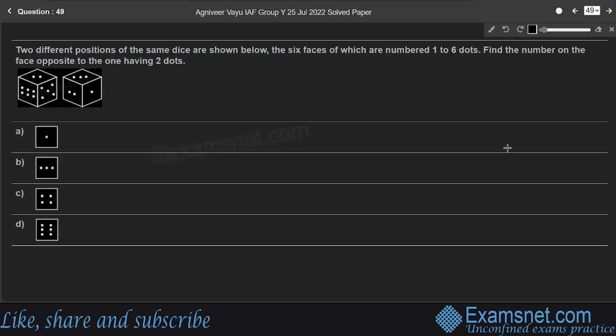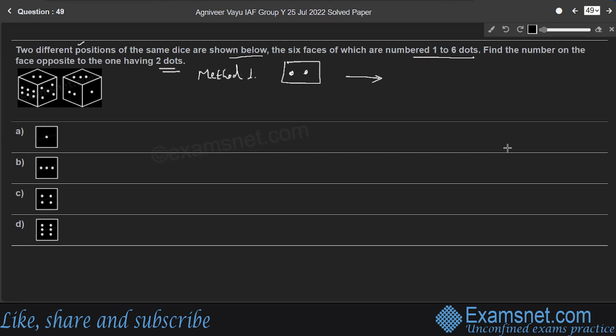Question 49. Two different positions of the same dice are shown below, the 6 faces of which are numbered 1 to 6 dots. Find the number on the face opposite to the one having 2 dots. So we need to find the opposite face of the face having 2 dots. We'll consider the face having 2 dots first. It's very simple here. There are two methods to find the opposite face of the face having 2 dots. The first and easiest method is method 1.